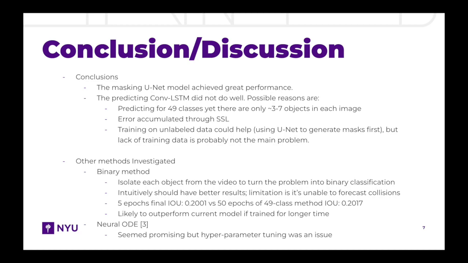Though we ultimately decided to use convolutional LSTM, we came to the solution fairly early on and thus implemented 2 additional architectures to try to overcome the aforementioned issues. The first of these methods frames the problem as predicting the likelihood that each pixel in the final frame contains the ball, reducing the problem to a binary classification task. After only 5 training epochs, this model was able to achieve an IOU of 0.2001 compared to the 50 epochs it took to train the 49 class model to achieve an IOU of slightly better at 0.2017. Despite these promising results, it is worth noting that framing the problem as a binary task limits the model's ability to predict collisions. We assert that given more training time, this approach may have outperformed our current model.